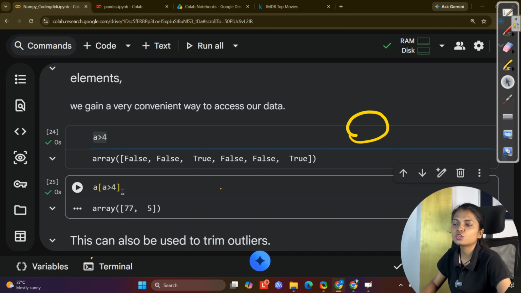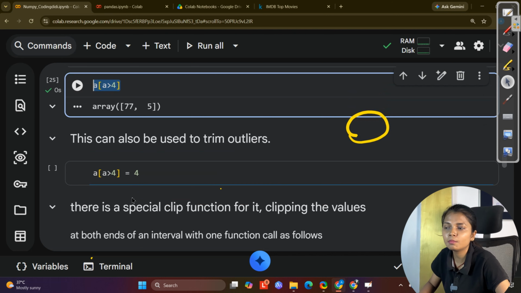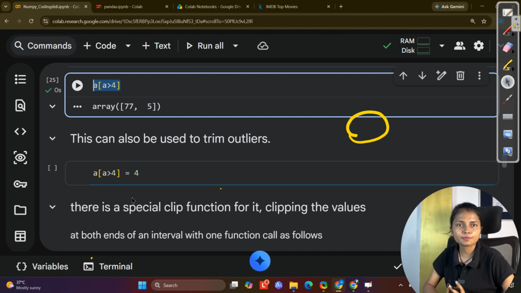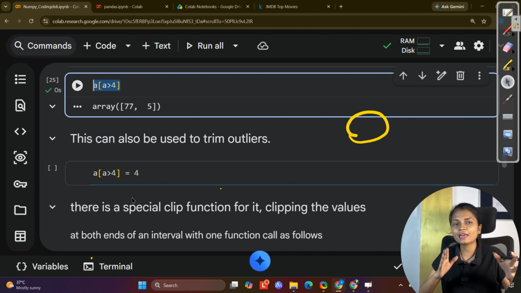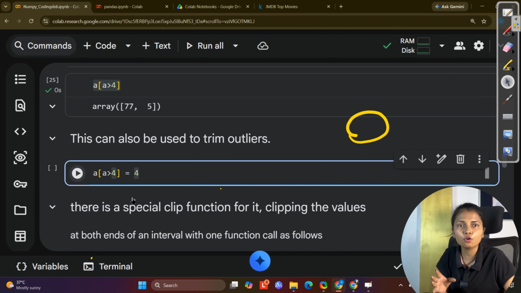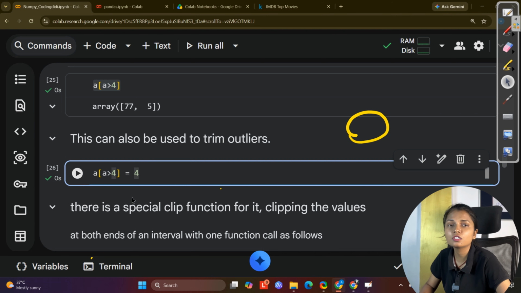Okay, let's say I want to check whether A is greater than 4. So each and every value within the variable A will be checked. Each and every value within the array will be checked. You can see it is more convenient now when you want to perform any filtering, so you can easily write it. Got it? We can see true, false everywhere. Now A square bracket A greater than 4. What we are doing now is whichever values are greater than 4, put it in A. I repeat, whichever values are greater than 4, put it into A. A is an array. So this is filtering. This becomes more convenient.